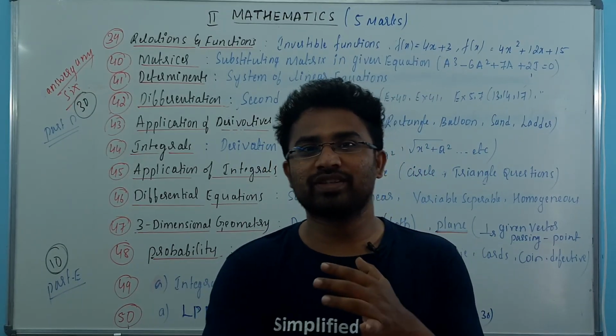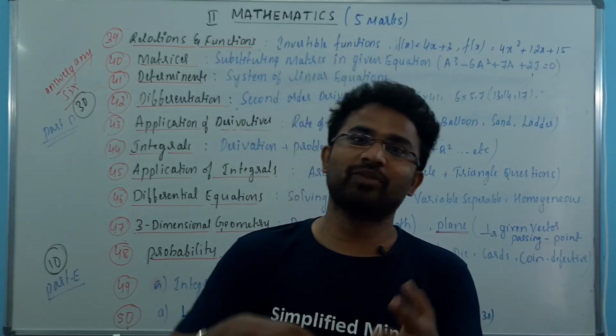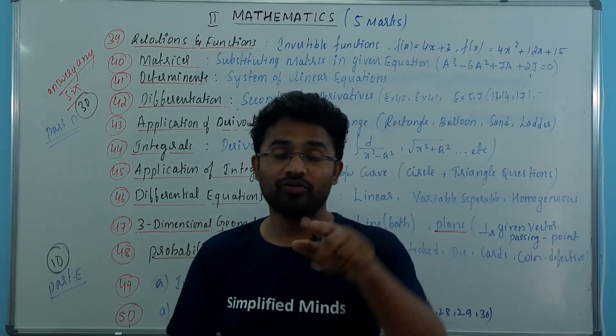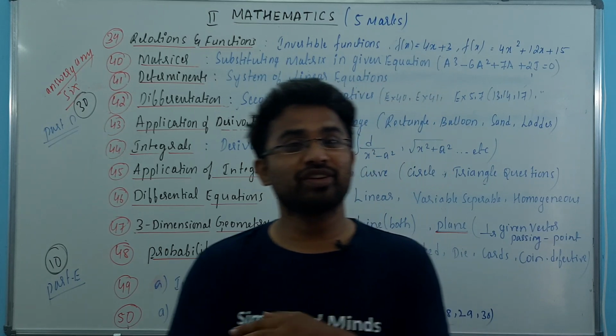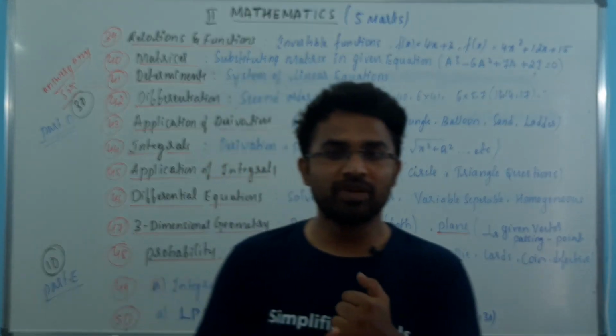One kind of students know calculus and like it very much. The other kind of students don't like calculus, so they do the remaining chapters. Suppose you don't know calculus, you don't know differentiation, and we have one more type of students who know differentiation but don't know integration. So we have all the different types of students. Let me explain for everyone.